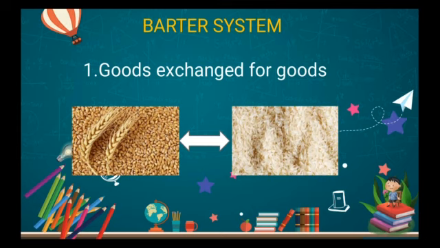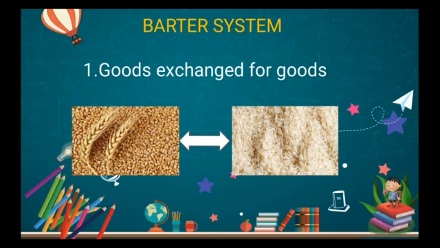The other friend, B, has wheat. One has 20 kg of rice, 10 kg he uses for his own purpose, and the excess 10 kg he wants to exchange. Now in the same situation, B also has 20 kg of wheat. 10 kg of wheat is enough for B's family, and the balance 10 kg he has. Now I am talking about kgs, but in those times we didn't have measurements at all. For your understanding only, I am using these measurements and values.